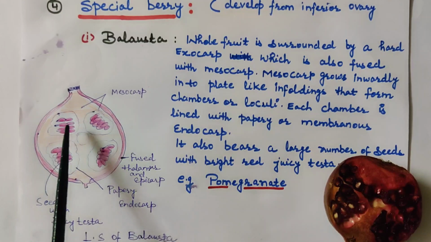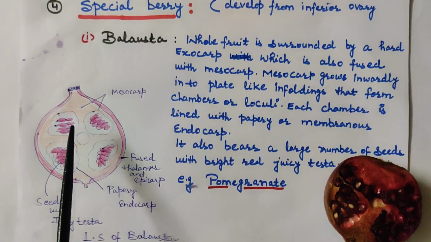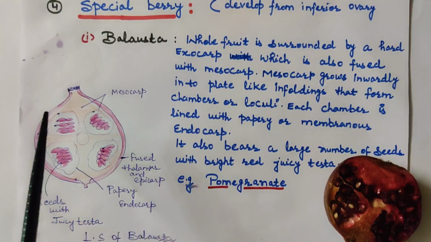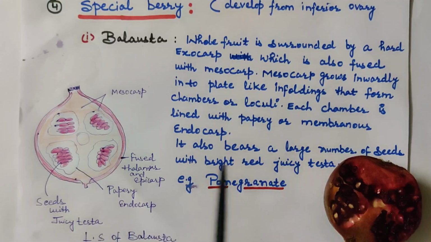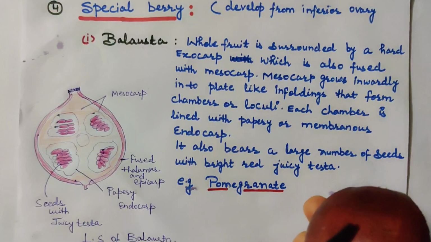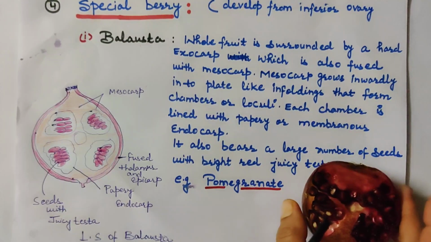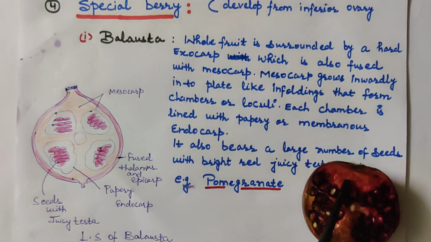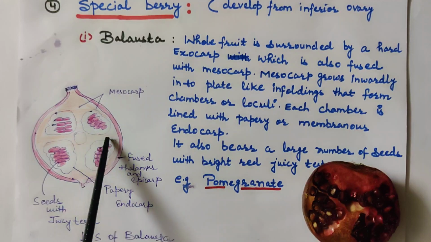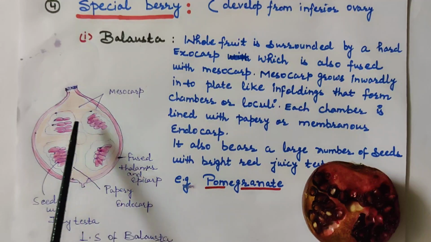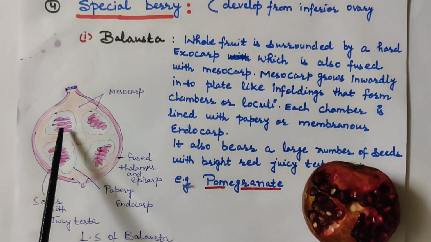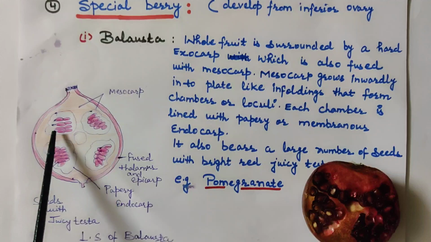So the edible part here is the testa, which is filled with juice. Juicy testa is the edible part in the case of Blosta. The outer cover is the exocarp, and inner to the exocarp there is the mesocarp, which extends toward the inner side and forms the foldings which divide the fruit into chambers. Inside the chambers seeds are present, and those seeds are covered by the papery or membranous endocarp.